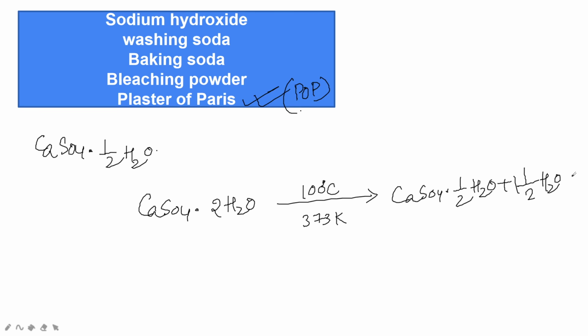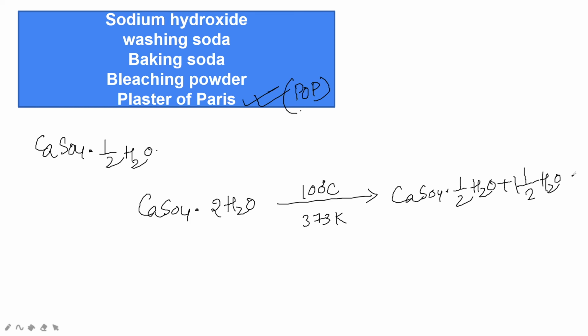The anhydrous calcium sulfate does not set like plaster of Paris on adding water. This plaster of Paris, given in the above equation, has half of the water molecules present in it.